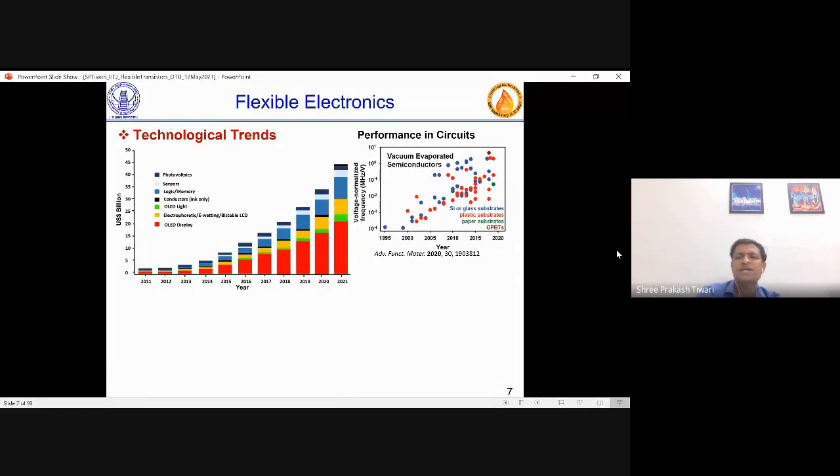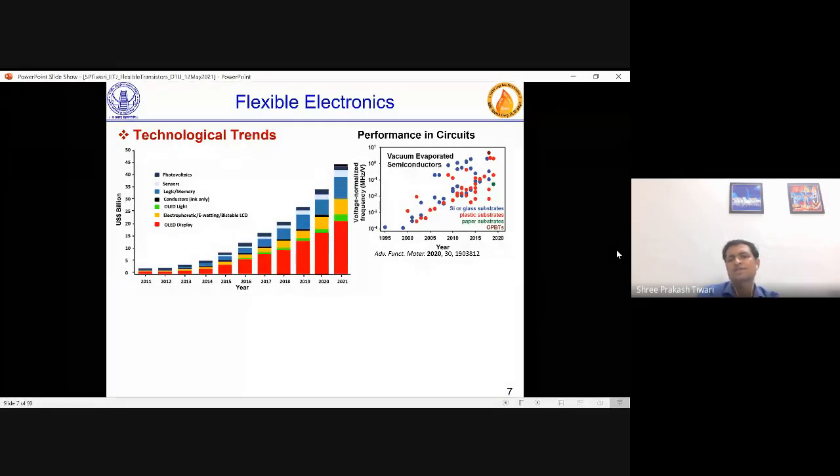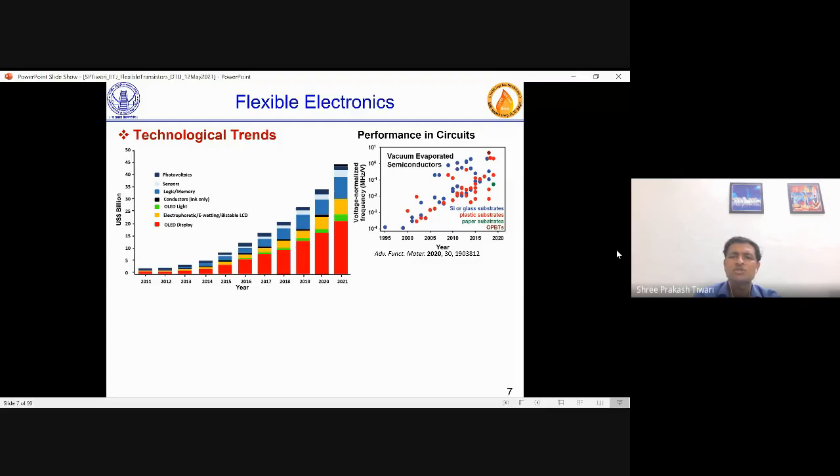So you see there are 3 colors essentially. One is red, which is devices produced on plastic substrate, and the one which is blue is silicon or glass substrate, which is rigid. The rigid one is not flexible, but it might be organic only because some components are organic, which in this case is the organic semiconductor, and they are all vacuum evaporated in this case. So you see with time this number increases from 10 to the power minus 4 up to say 10, as you see in this plot going. But one thing is for sure, this factor, which is voltage normalized frequency, is increasing with time. So that is a good sign.